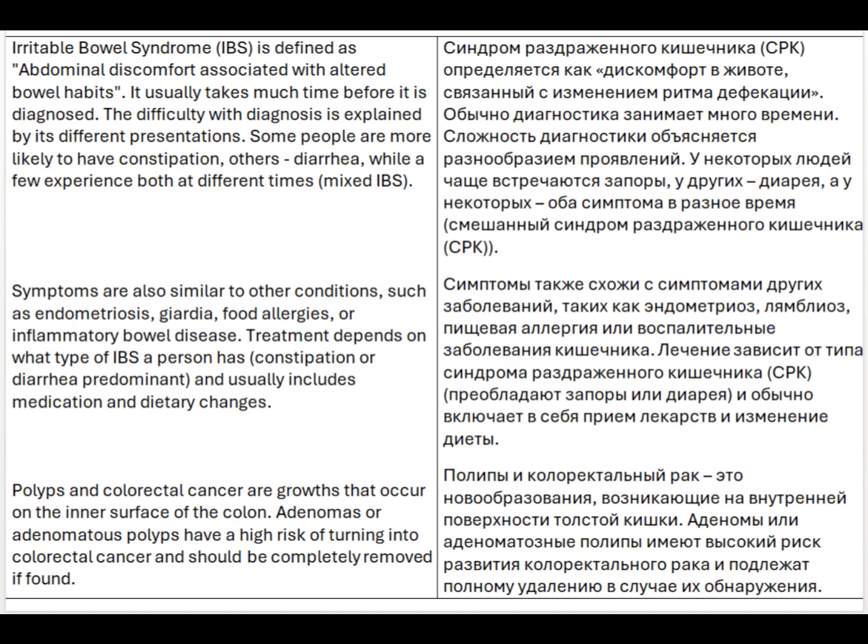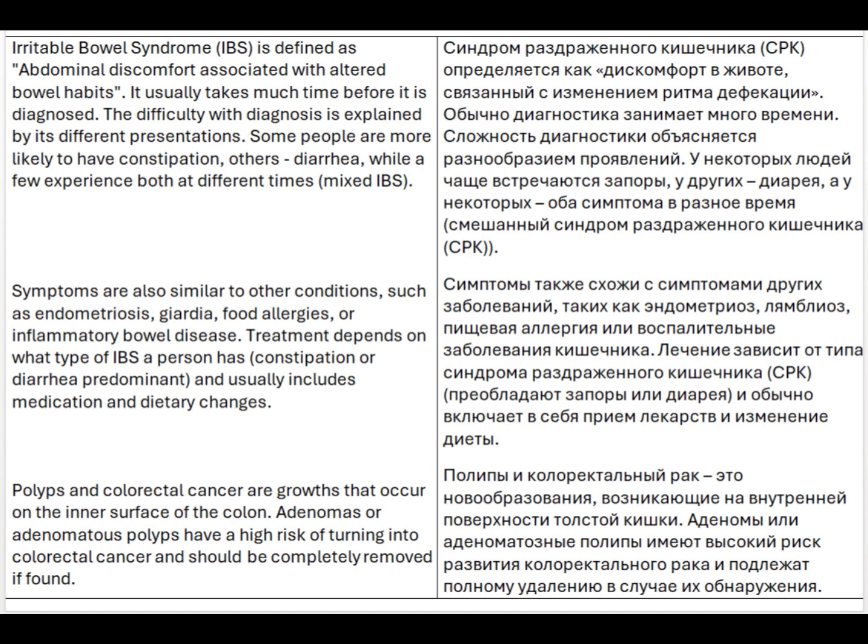Treatment depends on what type of IBS a person has, constipation or diarrhea predominant, and usually includes medication and dietary changes. Polyps and colorectal cancer are growths that occur on the inner surface of the colon.